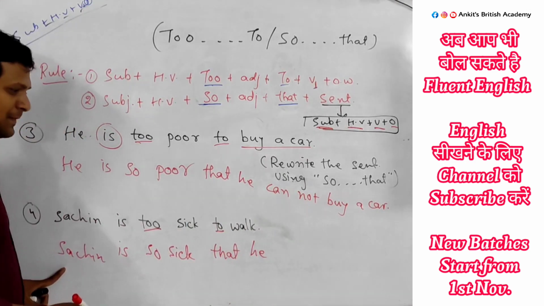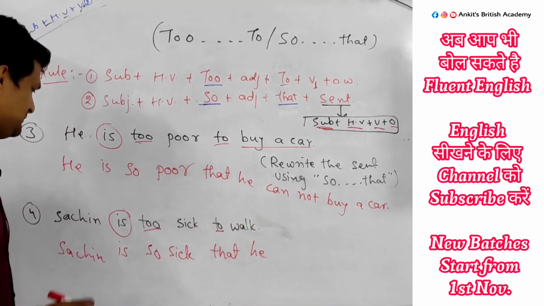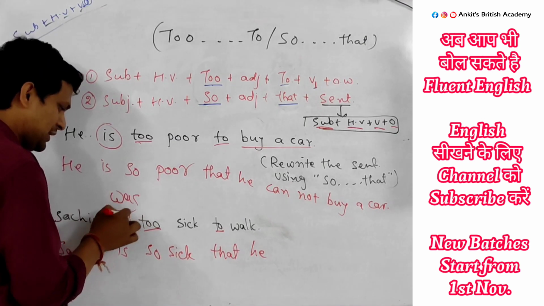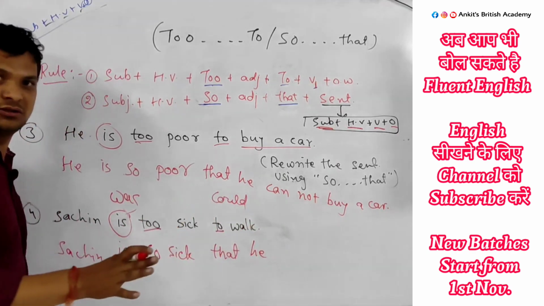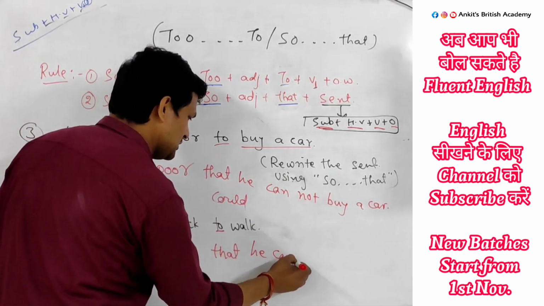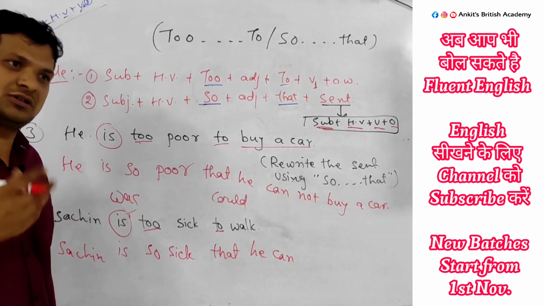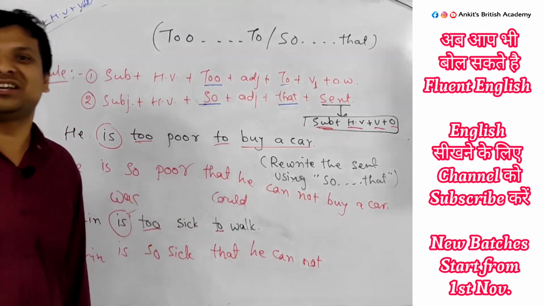He. Can. If you find "is", the helping verb is "can". If you find "was" here, the helping verb would be "could". Was, could; is, can. Not, you can write yourself: not. Why do we use "not" here?